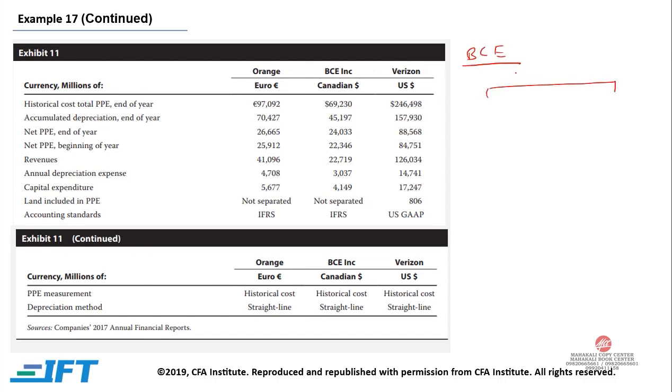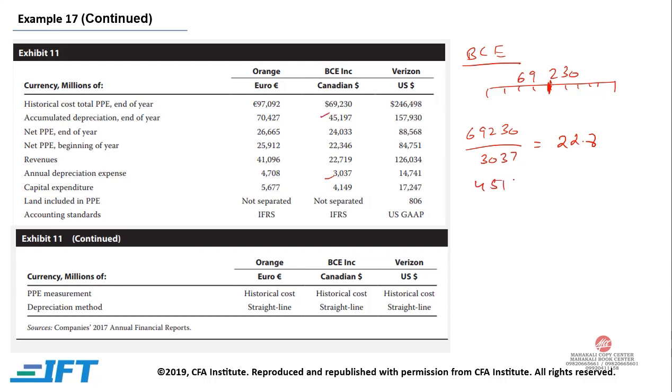If you want to find out the total age for BCE, again the total value or the historical cost was 69,230. So the total life would be 69,230 divided by the depreciation, that is 3,037, and again it is straight line, so the total life would be 22.8. The current age: at this point the accumulated depreciation is 45,197.